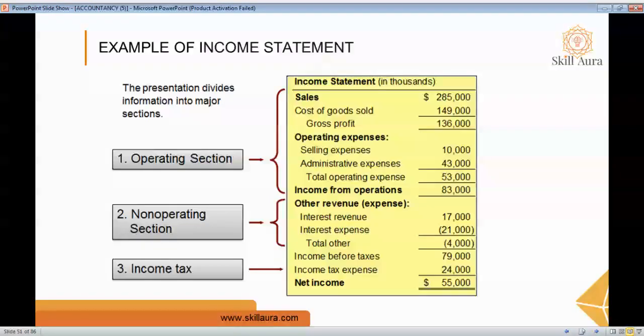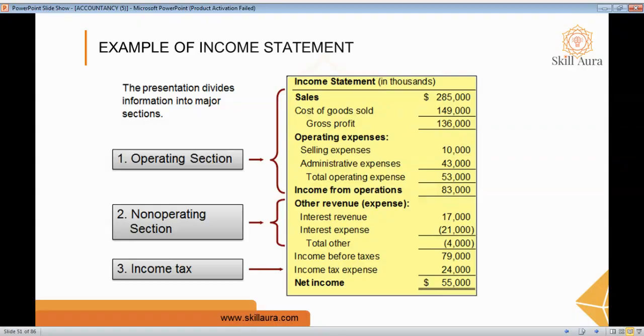Here is a small example of the income statement. In this table, we can analyze the format of the income statement, and it is divided into three different sections: the operating section, the non-operating section, and income tax. The operating expenses depend on the nature of the business. For example, salary, wages, rent and utilities, marketing and advertising, office supplies, depreciation, repairs and maintenance, and so on. These are examples of operating expenses.